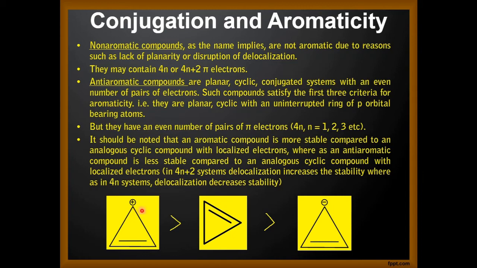Now our cyclopropenyl cation, which satisfies all the rules and is aromatic, is more stable when compared to its analogous cyclic compound with localized electrons, which is more stable than cyclopropenyl anion, which was considered to be anti-aromatic.